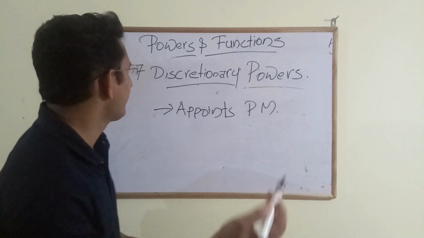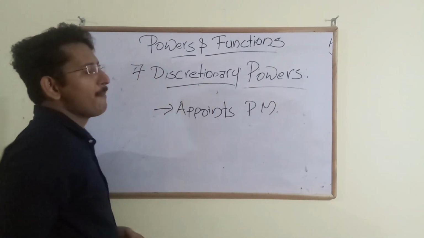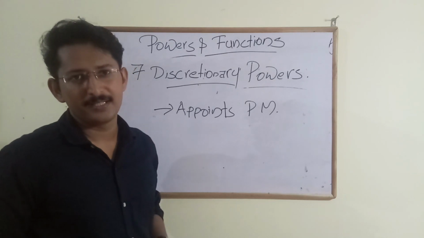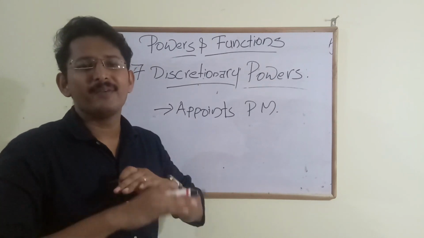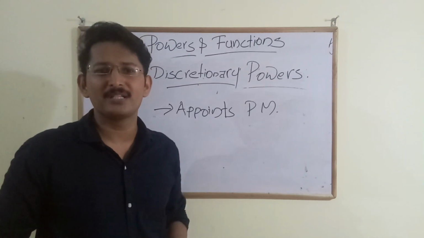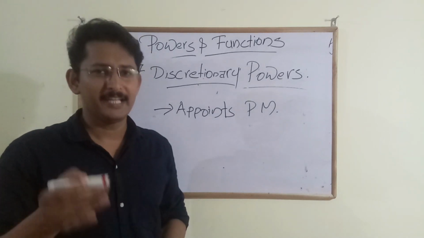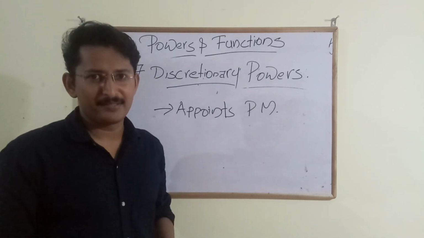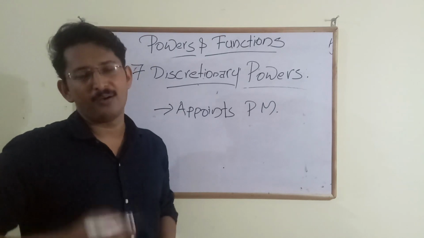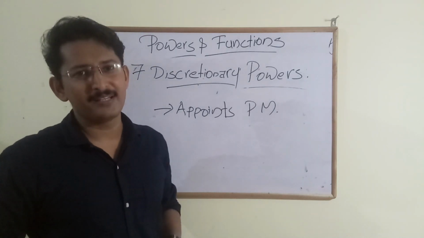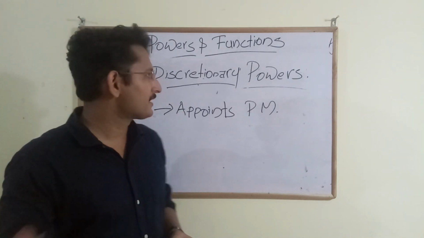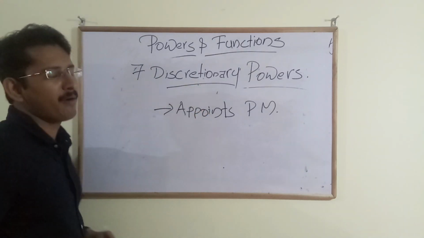So lastly, we're going to see the discretionary powers of the president. Once the election is over, when there is no absolute majority for any of the parties in the Lok Sabha, the president has the power or authority to appoint the prime minister. So that's what discretionary powers are.